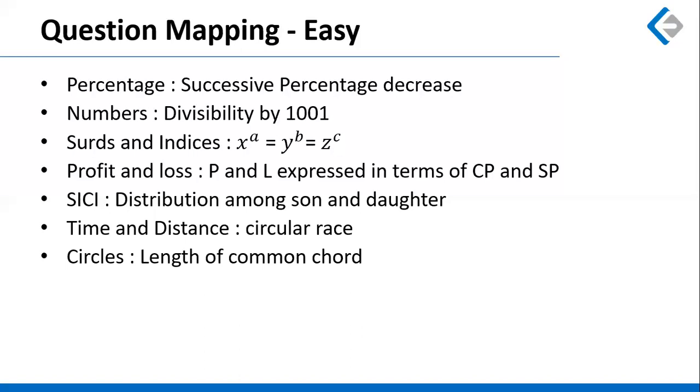Circles, that was a question on the length of a common chord. There were 2 intersecting circles given. So what we can do is make a triangle using the 2 intersecting circles, taking the radii as 2 sides and the distance between the centers as the third side of the triangle. Once we find the area using Heron's formula, we have to equate the area with half base times height to get the height, which is half of the common chord. So all the basics of geometry will be used here, and again, this will be a doable question.